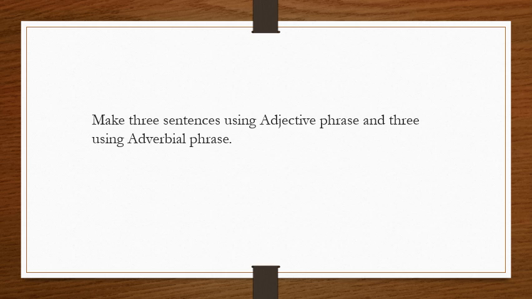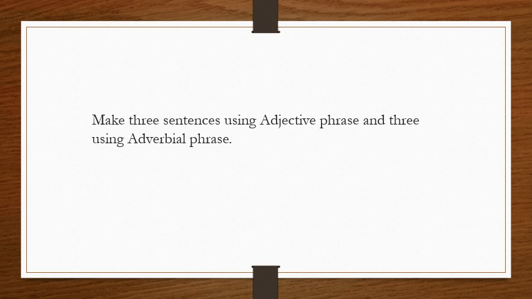Okay, then exercise C on page number 87. Make 3 sentences using adjective phrases and 3 sentences using adverb phrases. In exercises A and B, you are given the sentences and you have to solve those as per the instructions. But in exercise C, you will write your own sentences, 3 for adjective phrases and 3 for adverbial phrases. Got it?